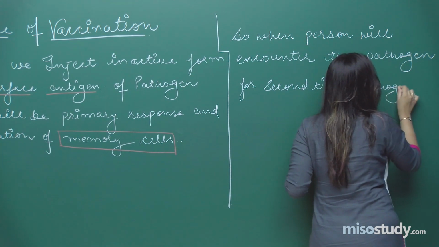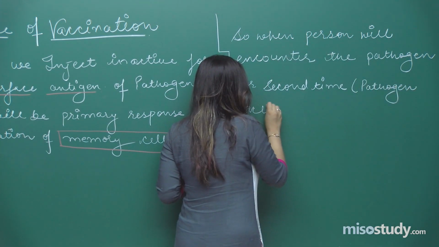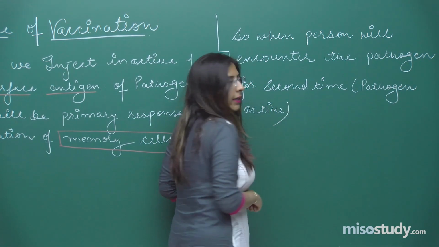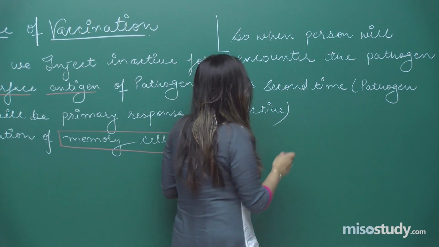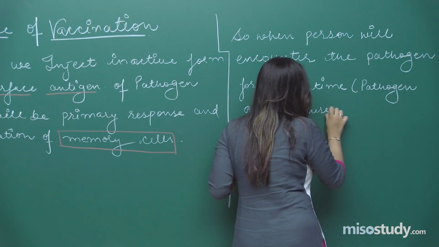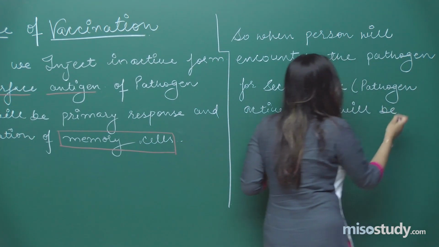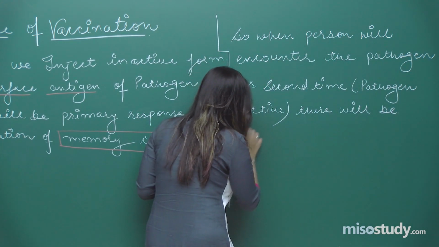Pathogen is active, right? There will be formation of a secondary immune response. For the second time, there will be a secondary immune response.